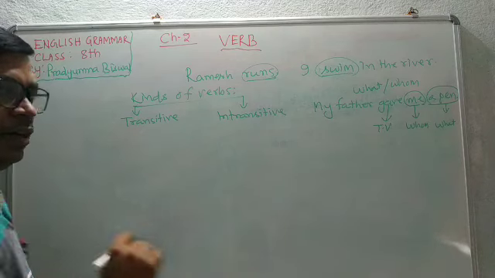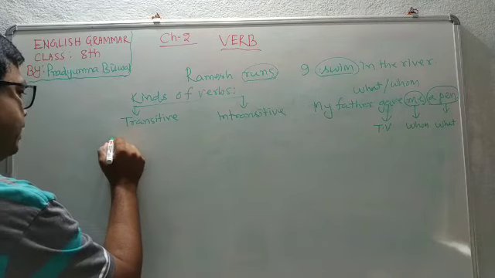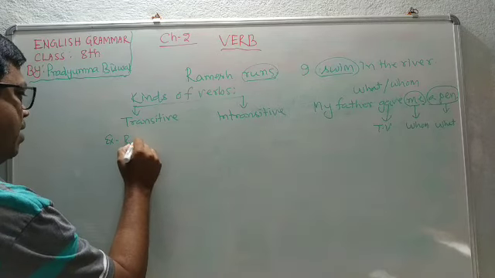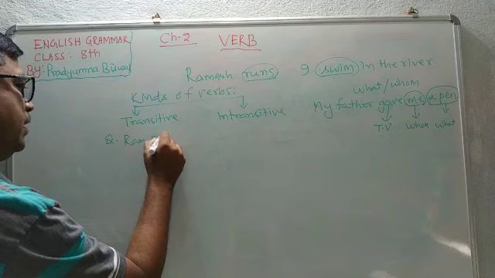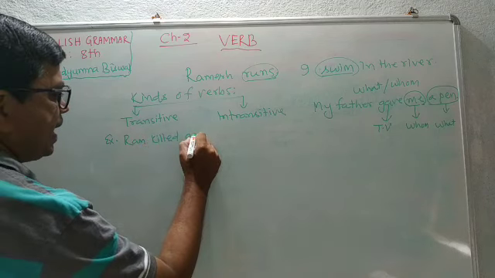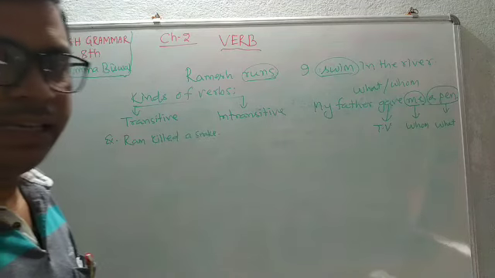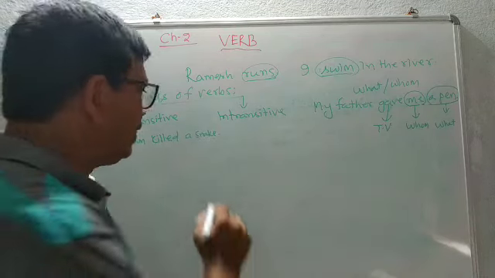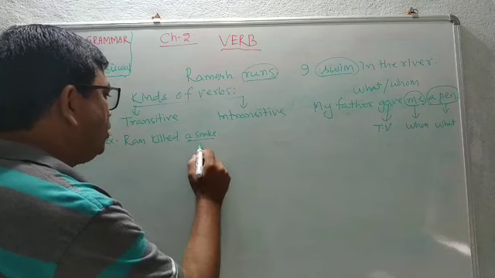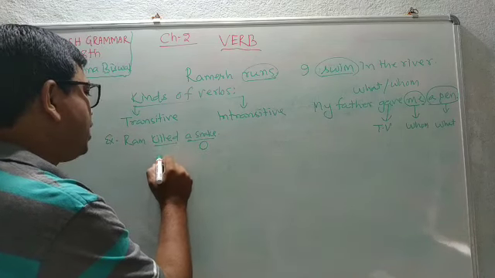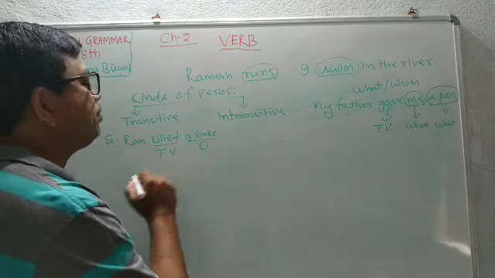For example, Ram killed a snake. Ram killed a snake. Here the object: Ram killed what? A snake, it is an object. So the verb killed will be a transitive verb.